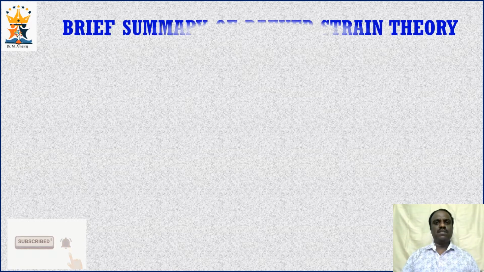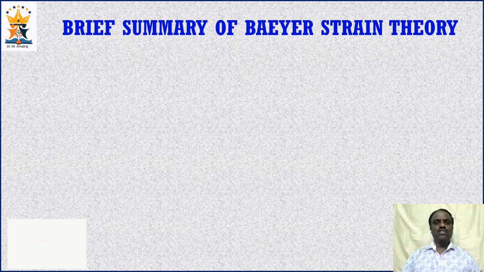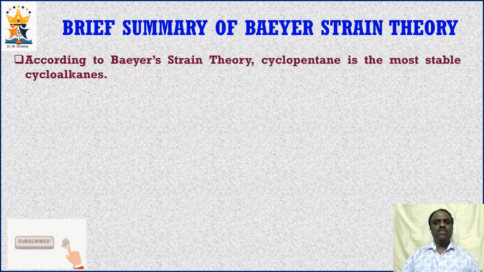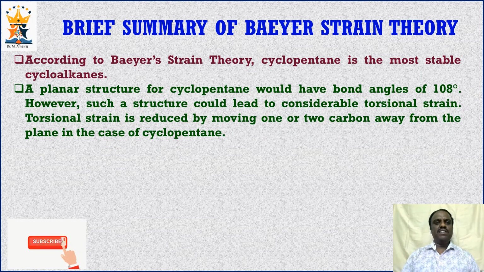Before discussing the conformations of cyclohexane, let us briefly summarize the key points of Baeyer strain theory. Baeyer assumed all the cycloalkanes to be planar, and he concluded that cyclopentane is the most stable cycloalkane. In the planar structure of cyclopentane, the internal bond angle is 108 degrees, which is very close to the typical tetrahedral bond angle of 109.5 degrees, and hence the angle strain is minimum in cyclopentane.